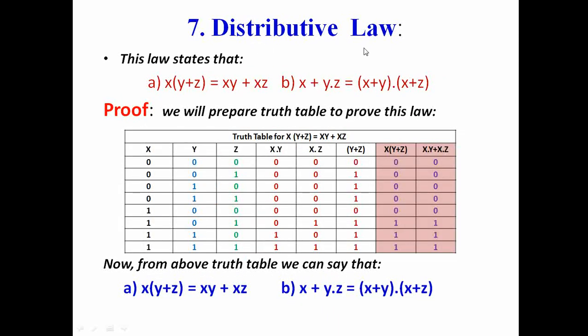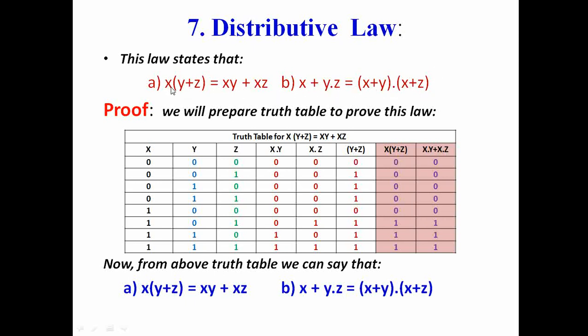Then we have the distributive law, and this law states that x dot (y plus z) is equal to x dot y plus x dot z. Similarly, x plus y dot z is equal to (x plus y) dot (x plus z). So this is the dual of this.